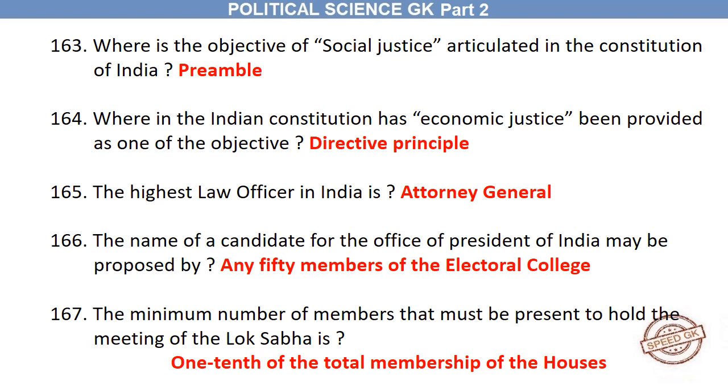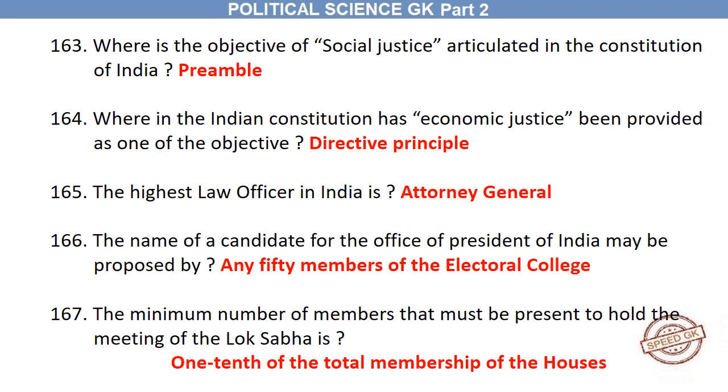Where in the Indian Constitution has economic justice been provided as one of the objectives? Directive Principles. The highest law officer in India is the Attorney General. The name of a candidate for the office of President of India may be proposed by any 50 members of the Electoral College. The minimum number of members that must be present to hold a meeting of the Lok Sabha